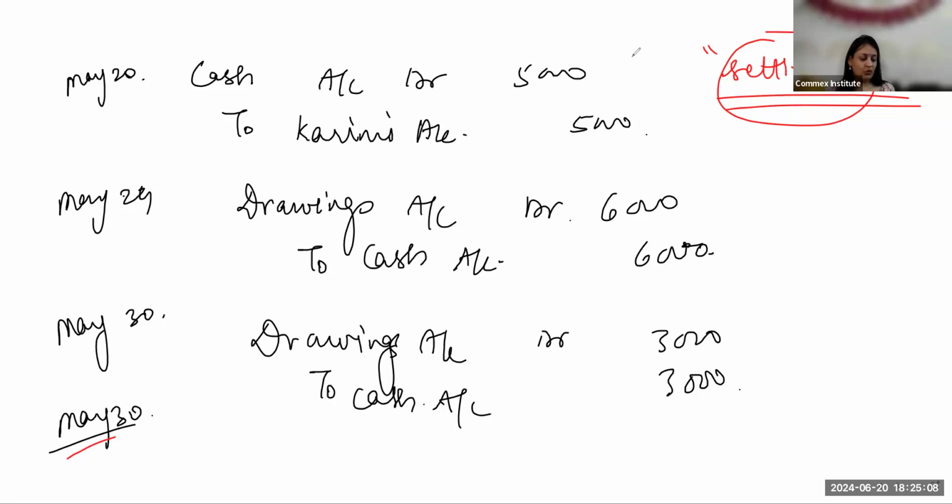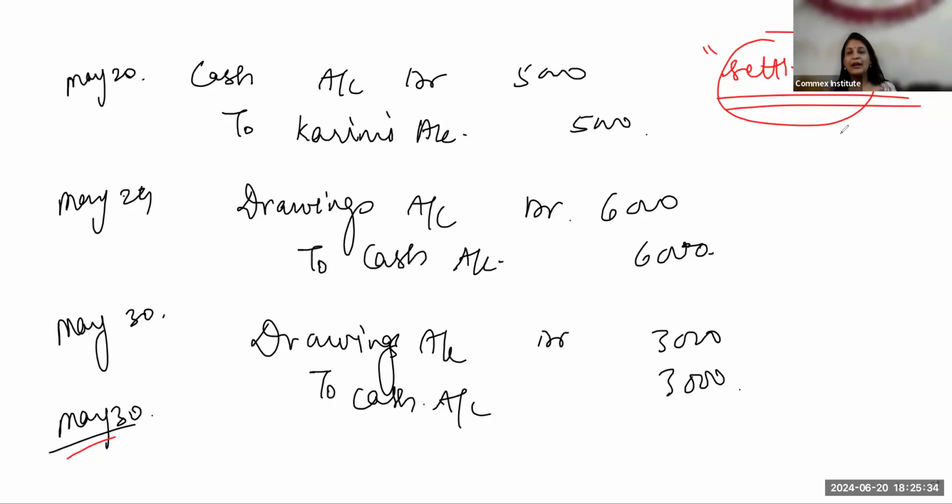So we are paying him 3,800, but in full settlement, meaning his account is settled. Now look, transaction of May 12. On May 12 we purchased goods from Ajay worth 4,000. So we were supposed to pay him 4,000, right? Can you see the May 12 transaction? And now coming to the May 30th transaction, we are actually making him a payment of 3,800 and then saying that your account is settled.